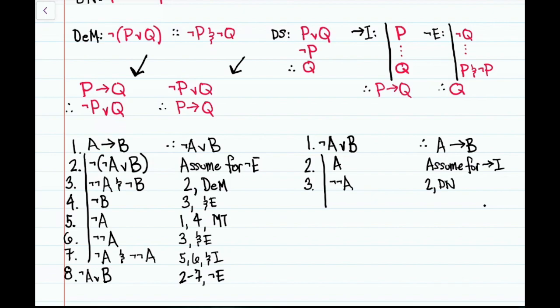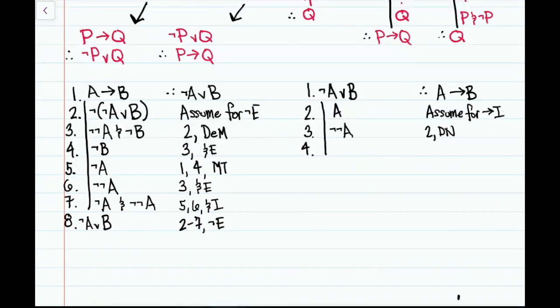Well, if you notice that line 3 is the negation of the left disjunct of our premise, either not A or B. So, given disjunctive syllogism, we have B. We got this from lines 1 and 3 in the inference rule disjunctive syllogism.